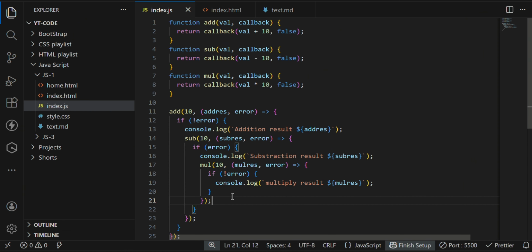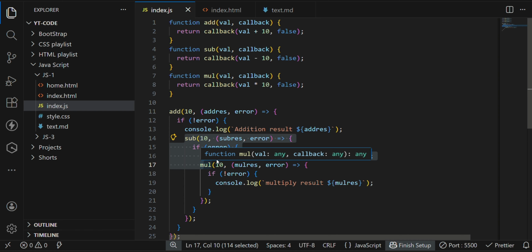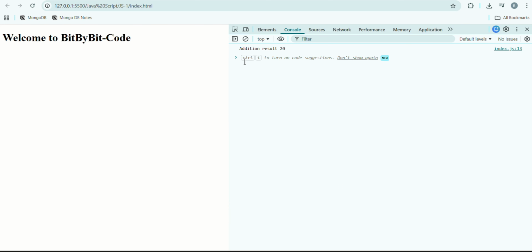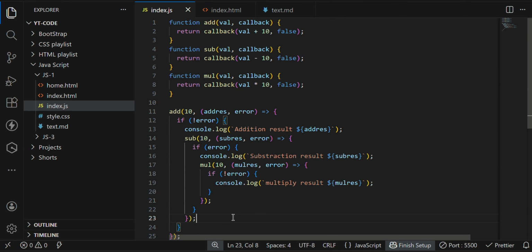But in case you are doing any project, I will show you in my previous project if I'm having one. Okay, leave that one. Now we will come to our real world scenario. In this case, we have seen this subtraction is getting failed because this multiplication is not running at all. And we have seen the output also: addition result is 20. So this is one of the things.